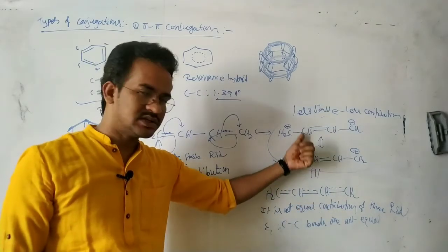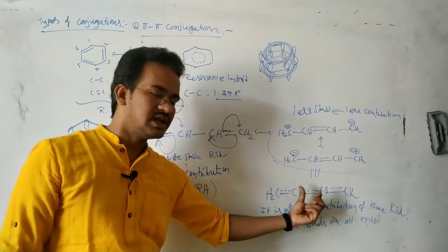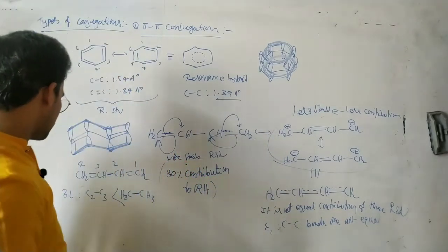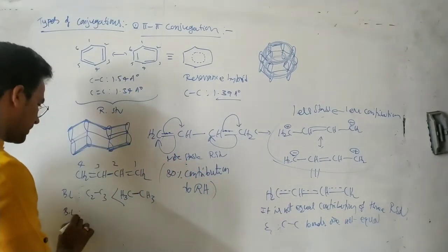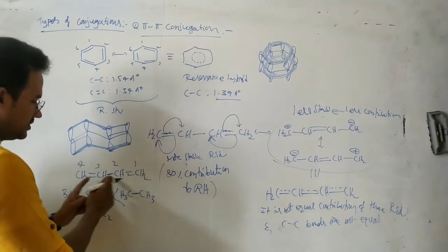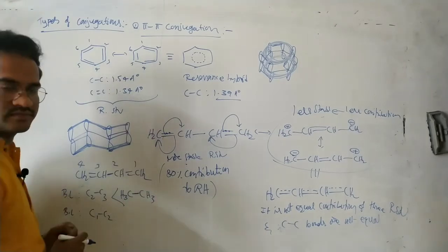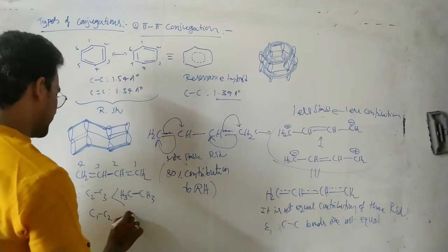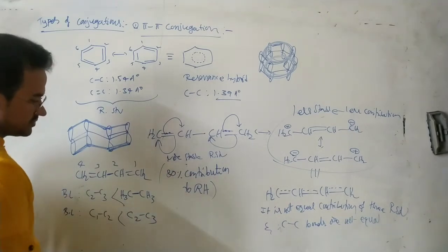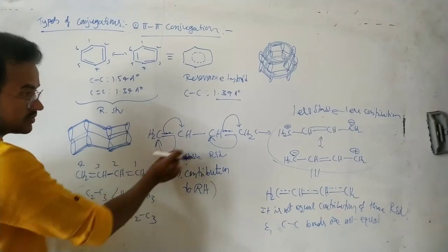Because of these 20% structures, C2-C3 gains a very small percentage of double bond character. Now the bond lengths of C1-C2 and C2-C3: the C2-C3 is the larger, because C1-C2 has more double bond nature, since it is the more stable resonance structure.